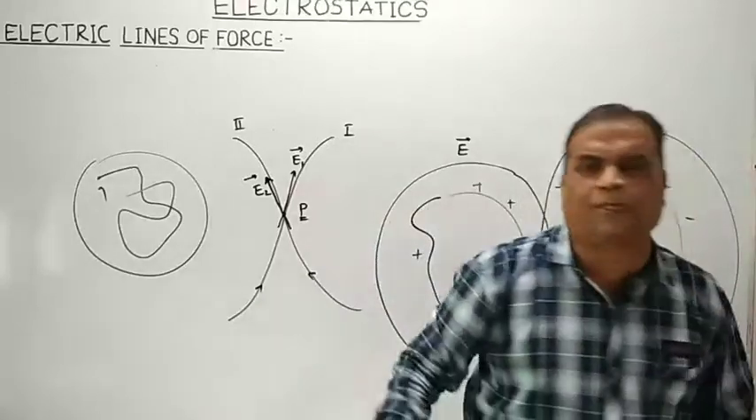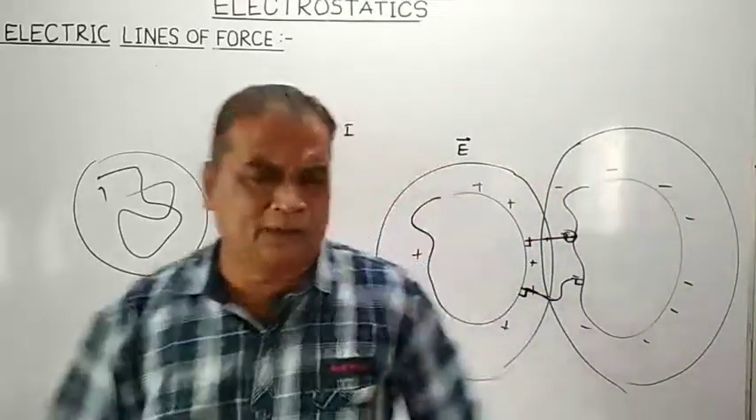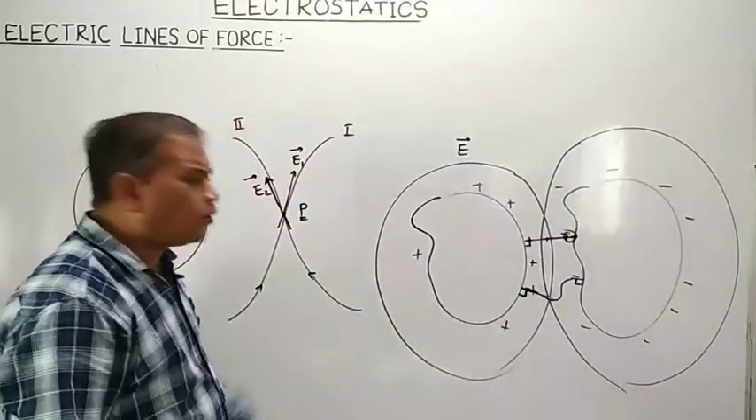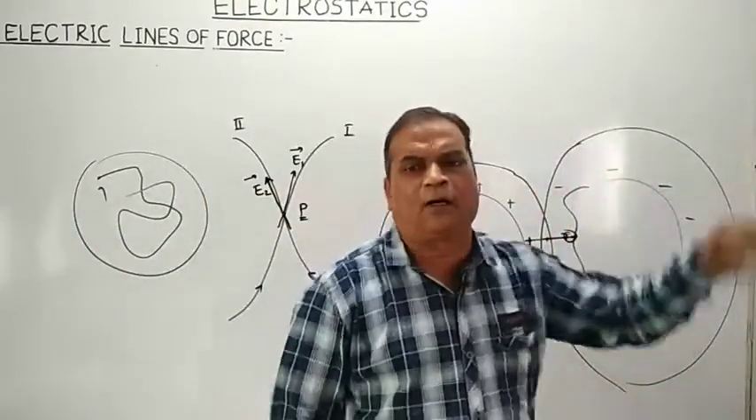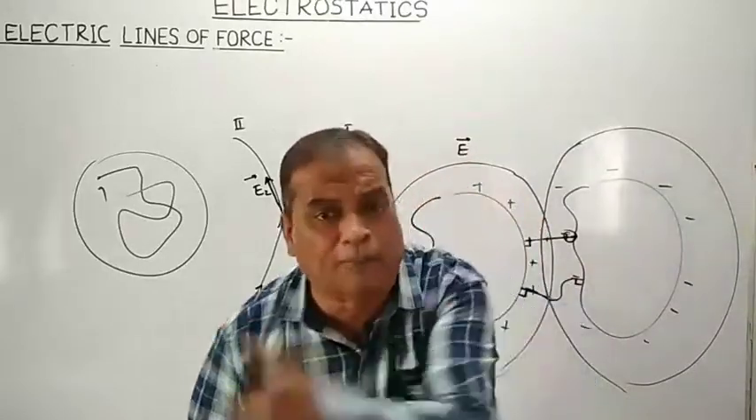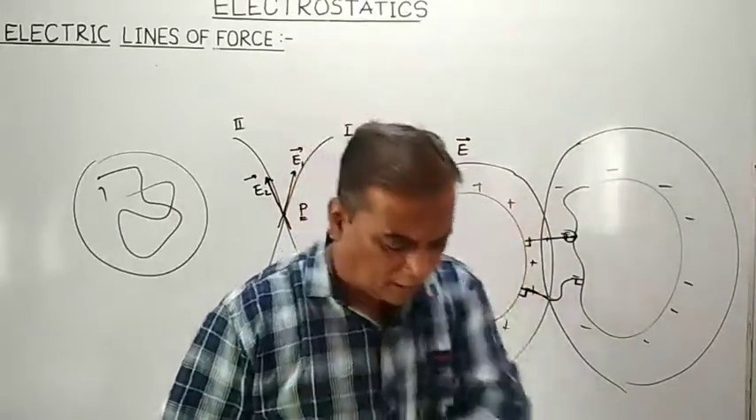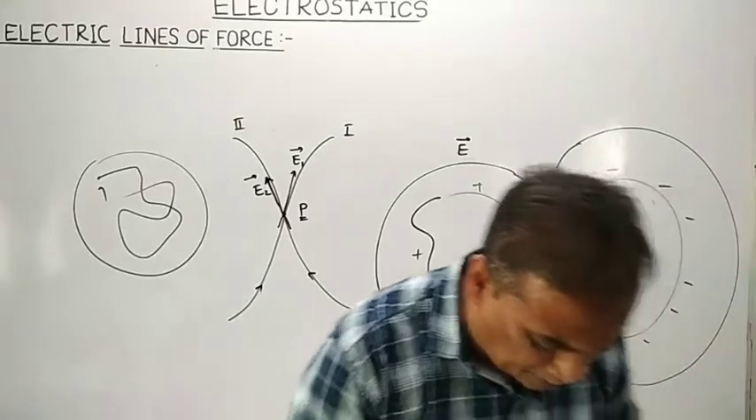So you can remember one of the characteristics, that electric lines of force originate from the positively charged conductor and they will terminate on the negatively charged conductor normally. That word is what? Normally. That word normally is important.